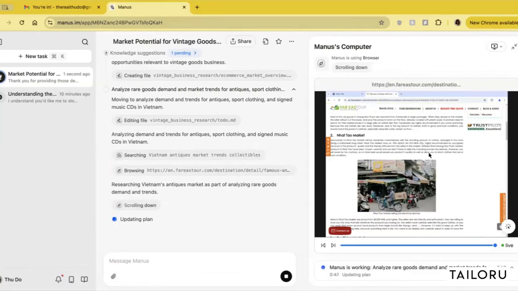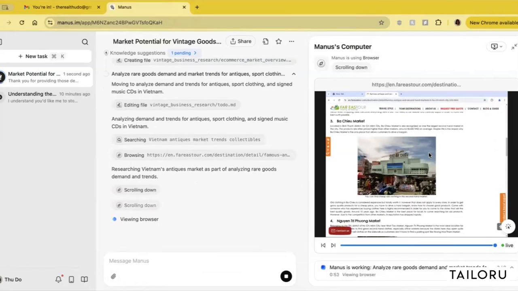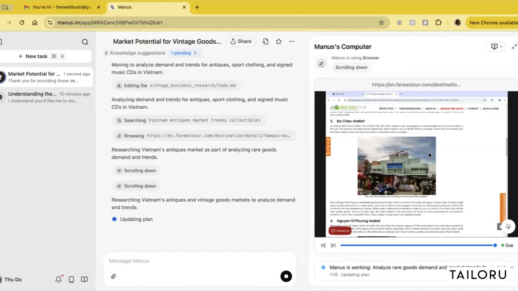I am curious whether Manus reads Vietnamese sites or just English sites, because I would imagine that a lot of the international market research might require reading in the language. So I will actually ask that next.